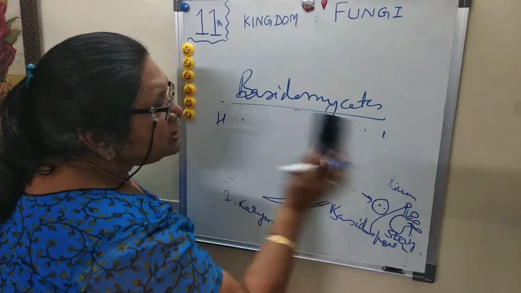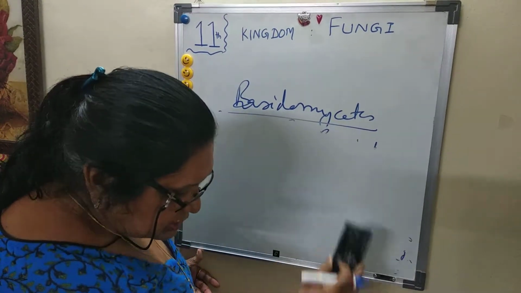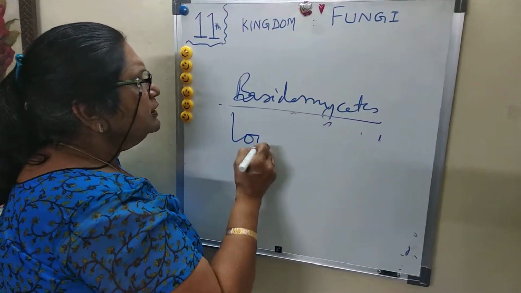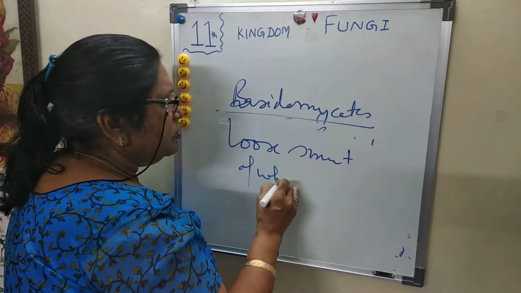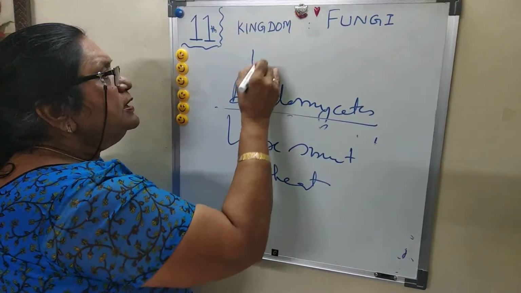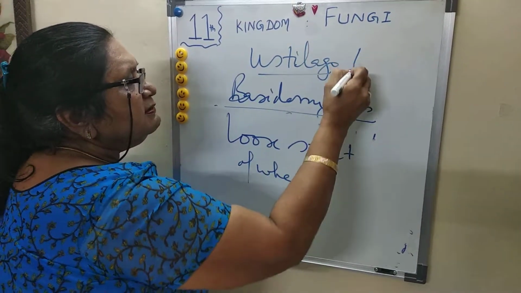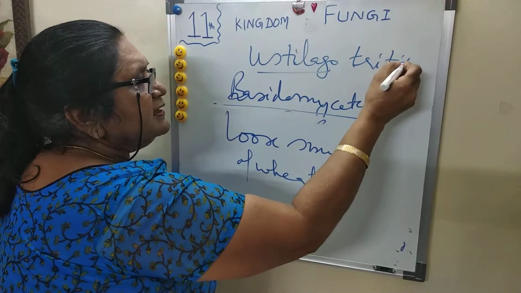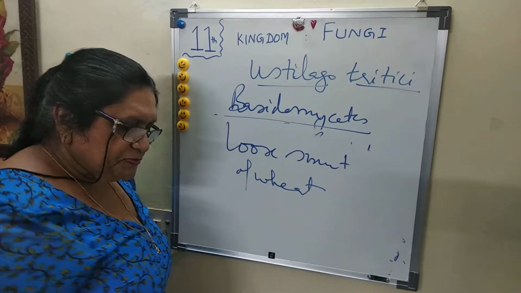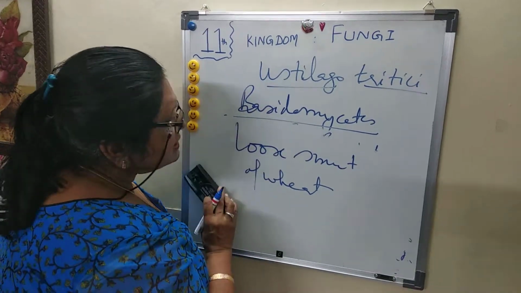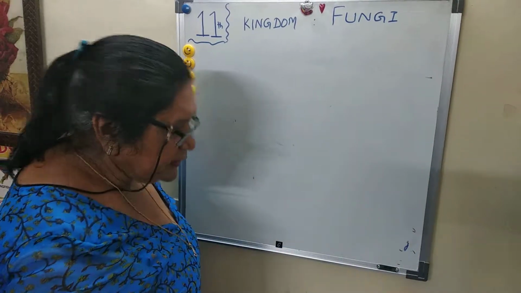They also cause certain diseases or act as parasites, especially on wheat. One is called loose smut of wheat, caused by the fungus Ustilago tritici. The second fungus belonging to the Basidiomycetes causes rust of wheat.